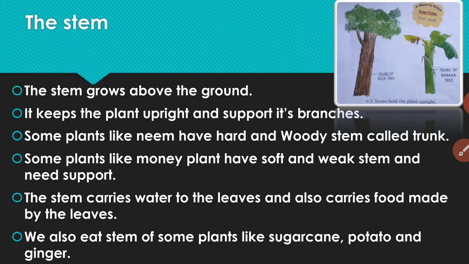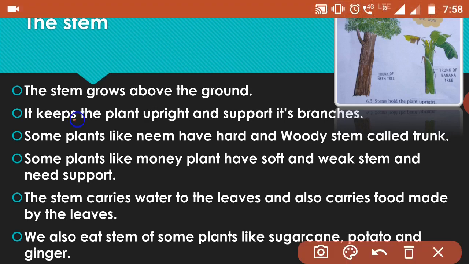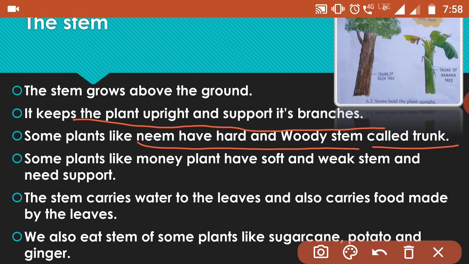Kids, the stem grows above the ground, as we know, right? What is the function of the stem? It keeps the plant upright and supports its branches to keep it straight. Some plants like neem have hard and woody stems, and those stems are known as trunks. Some plants like money plant have soft and weak stems and need support, right? So there are two types of stems, strong and woody, and the other one weak and soft.